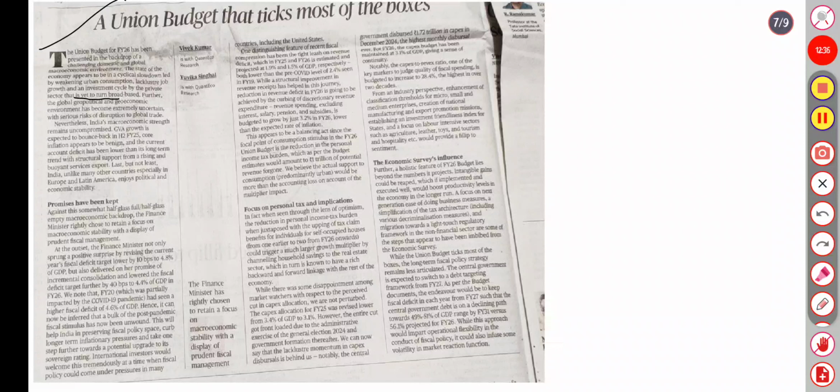So India's macroeconomic strength remains uncompromised. GVA growth is expected to be back in fiscal 24. The current account deficit has been lower than the longer-term average, with buoyant services exports. Not least, India, unlike many other countries, especially in Europe and Latin America, enjoys political and economic stability. So the promises have been kept, like a half-full, half-empty glass macroeconomic backdrop. The finance minister rightly chose to retain a focus on macroeconomic stability with a display of prudent fiscal management.